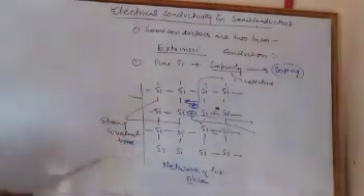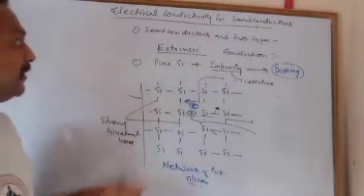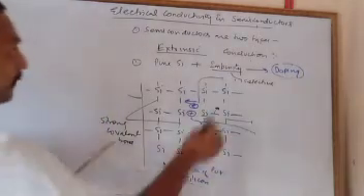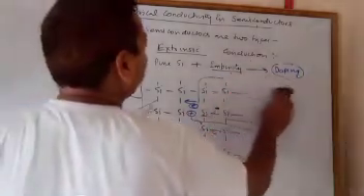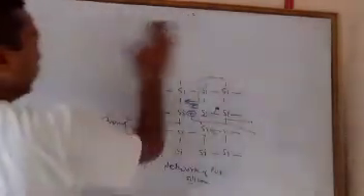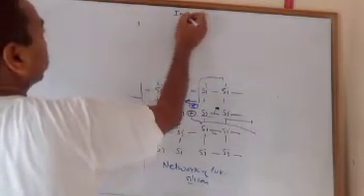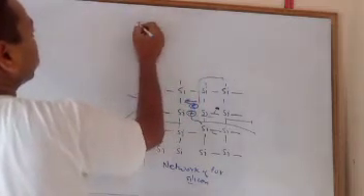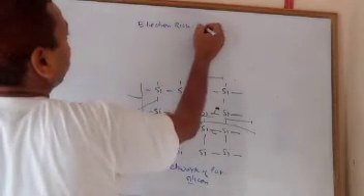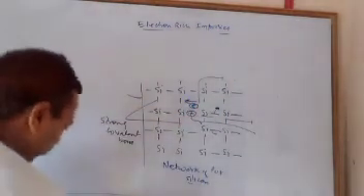What is doping? In doping we add impurities to a pure crystal semiconductor. So what are these impurities? Impurities are of two types. Number one is electron rich impurities, and the second one is electron deficient. So a very simple concept is here, I'm going to explain.